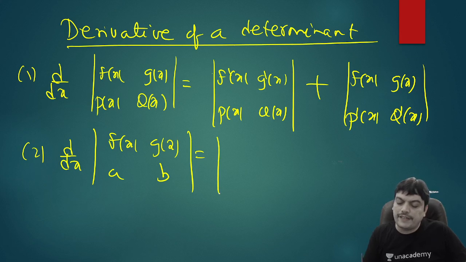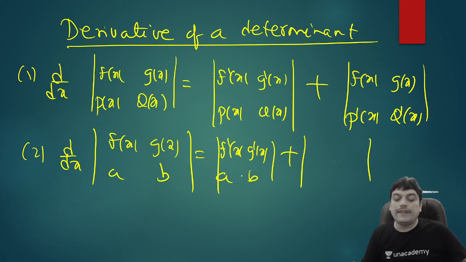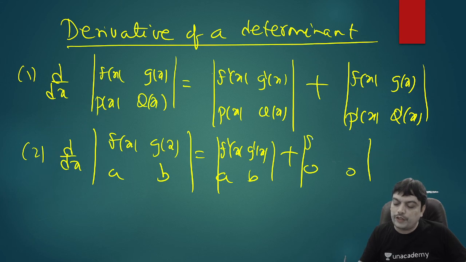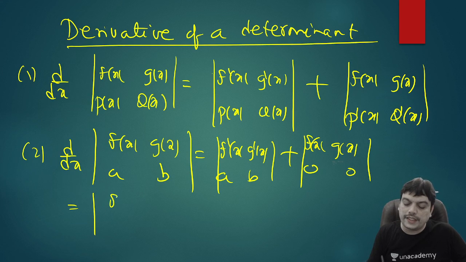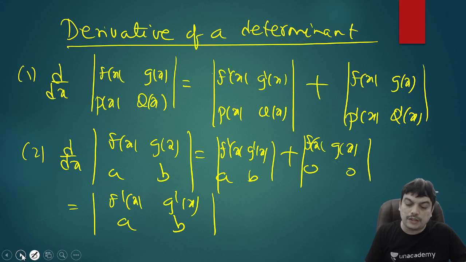So if you now write the derivative here, you can see that in the first derivative, you'll write f dash x, g dash x with a, b written as it is. In the second derivative, the derivative of second row is 0. First row is f of x and g of x. And you know that in a determinant, if a row contains all zeros, it will become 0. So you'll be just left out only with one determinant here, f dash x, g dash x, and a, b. That means if there is a set of constant terms in one row, just differentiate only the other row where you have functions of x. This is for 2 by 2. It's equally valid with 3 by 3 also.